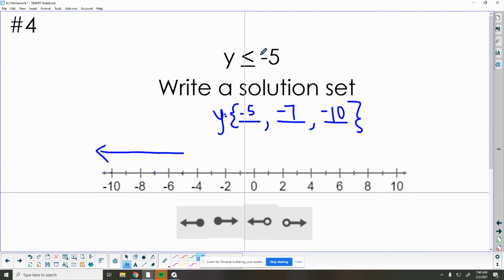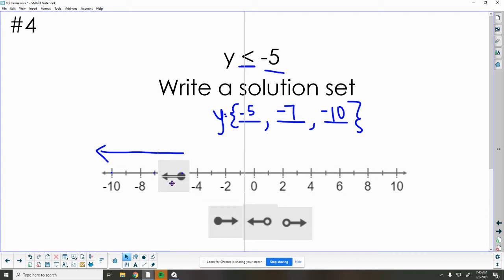So I come here and I need to graph -5. So I look here, the garage door is shut. So I need to fill in the circle to close the garage. So I want to grab one of these two, so one of the closed-in ones, but I need my arrow to go to the left. So I'm going to get my left arrow that's closed in, put the close on number 5. So it could be -5, or anything smaller than that.